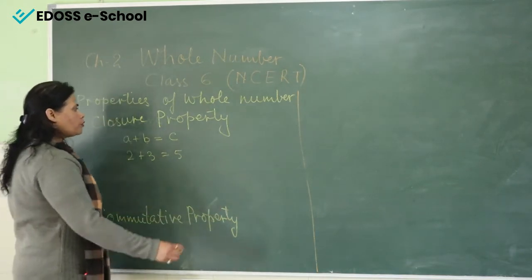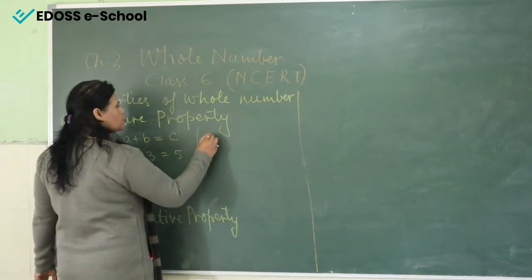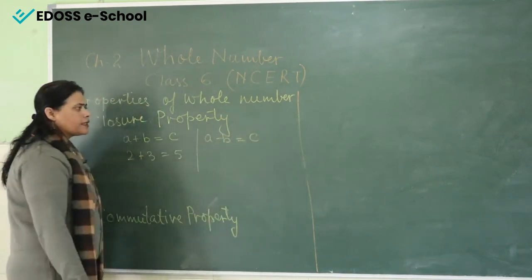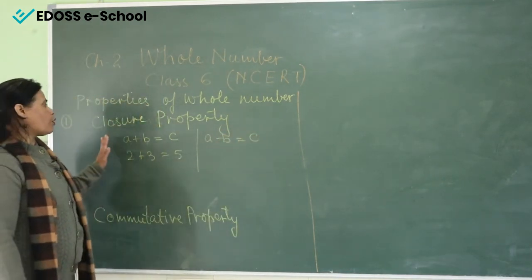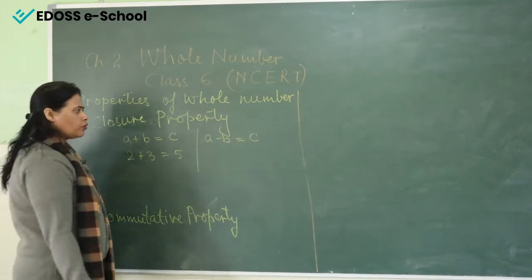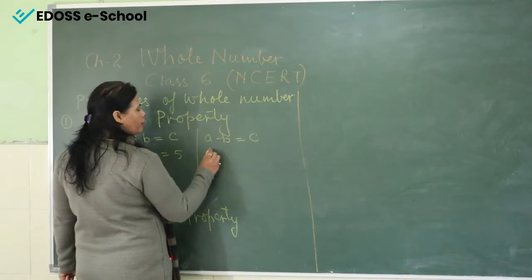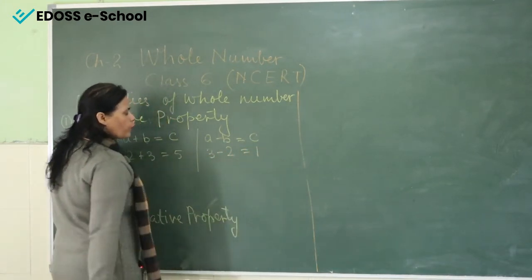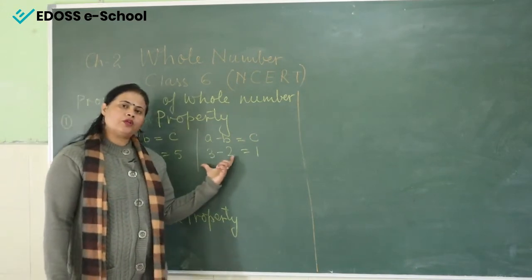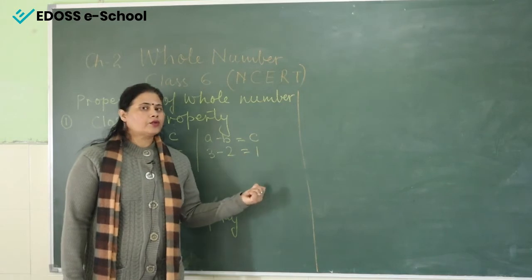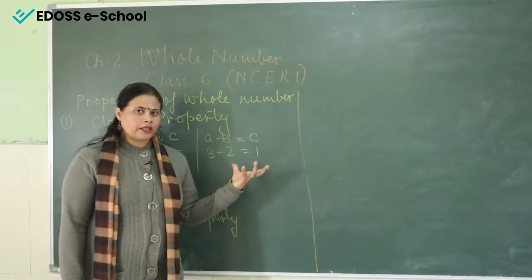If I am talking about subtraction, when we subtract the numbers, here it is a minus b is equal to c. It means this property is followed by addition. Now see, it is followed by subtraction also. If we subtract, 3 minus 2 is equal to 1. It means when we subtract two numbers, 3 minus 2, we get another number, that is 1. Here it is satisfied.